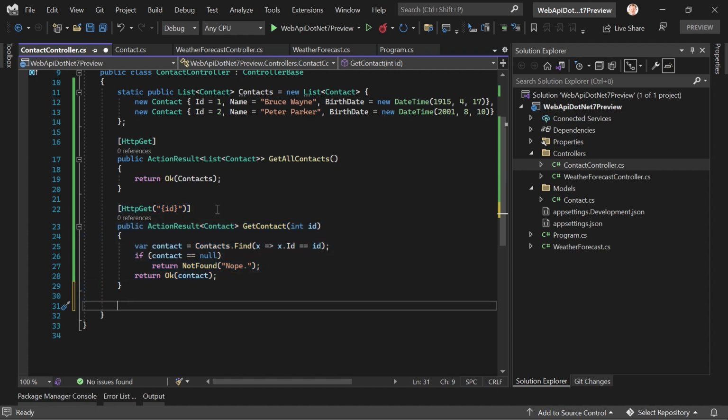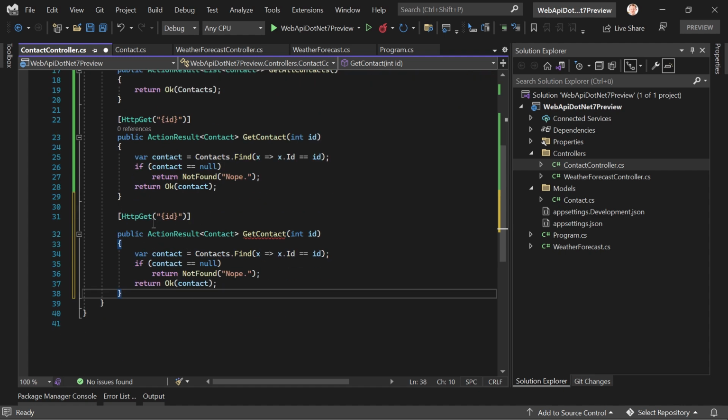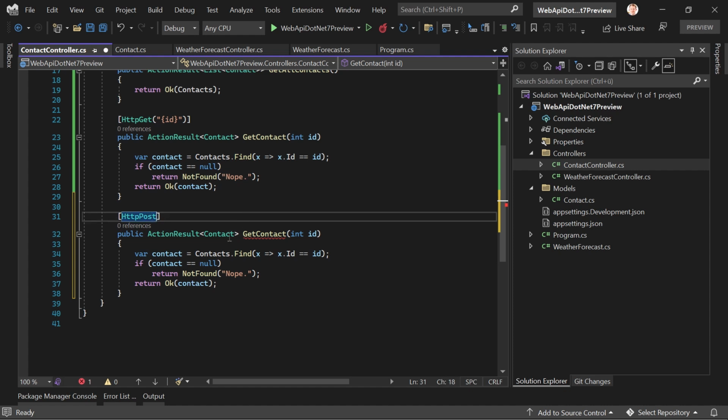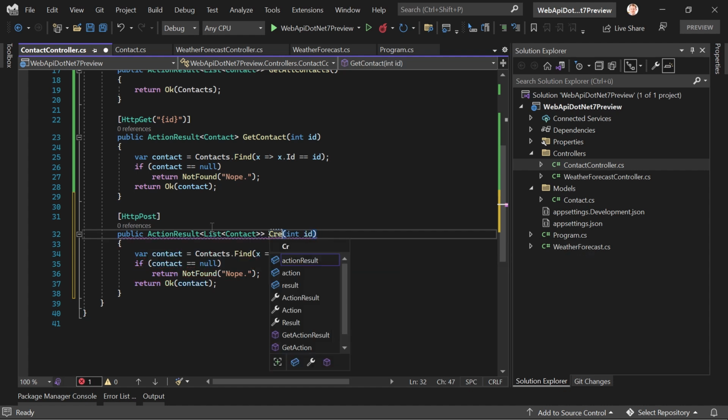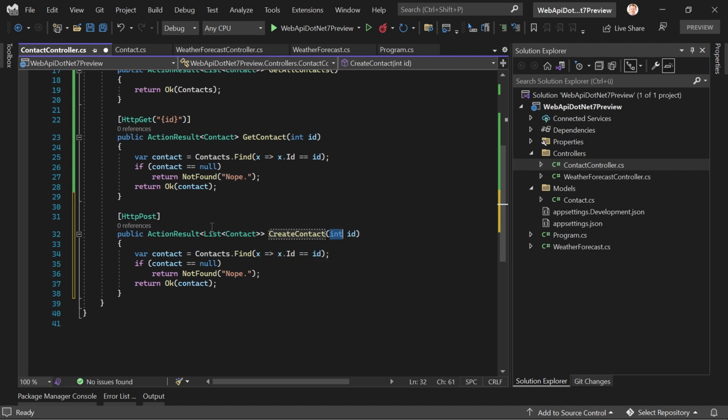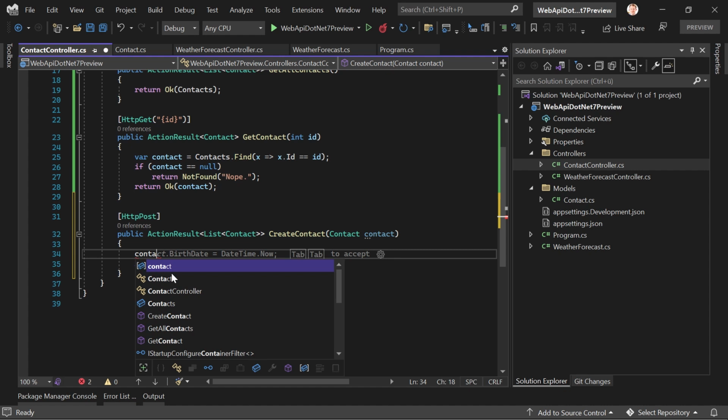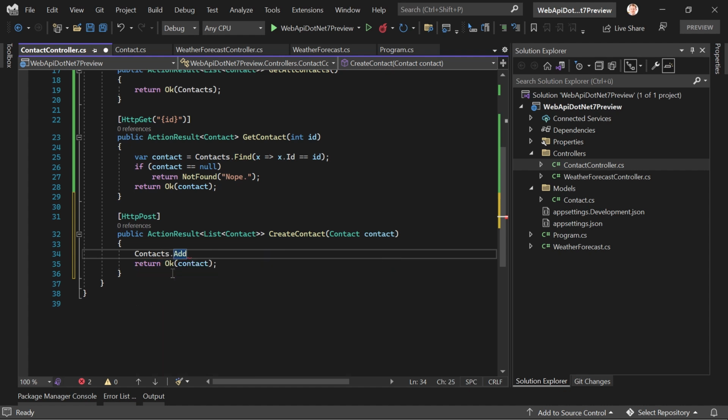Really simple so far. So now let's create one, I'd say. So HTTP POST for creating a new contact. Let's return the list again so we see all our contacts. CreateContact it is. Contacts. And here now we say contacts.Add our new contact here, and then we return our contacts list. Uppercase C. All right.